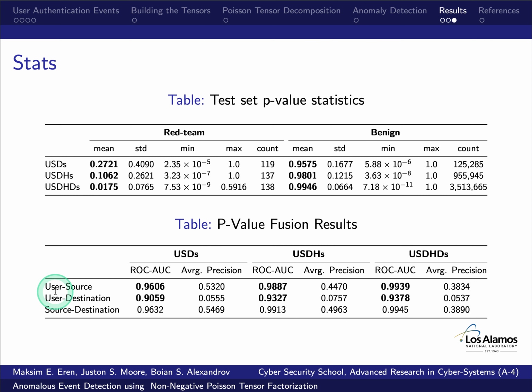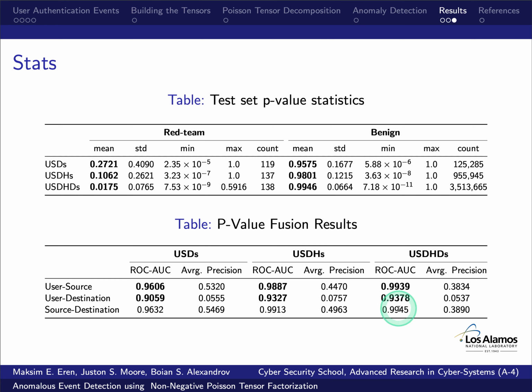And when we do that, for user source, we are able to achieve an AUC score of 0.9939 and for user destination 0.9379. And this is actually higher than the previous findings, where the AUC score for user destination